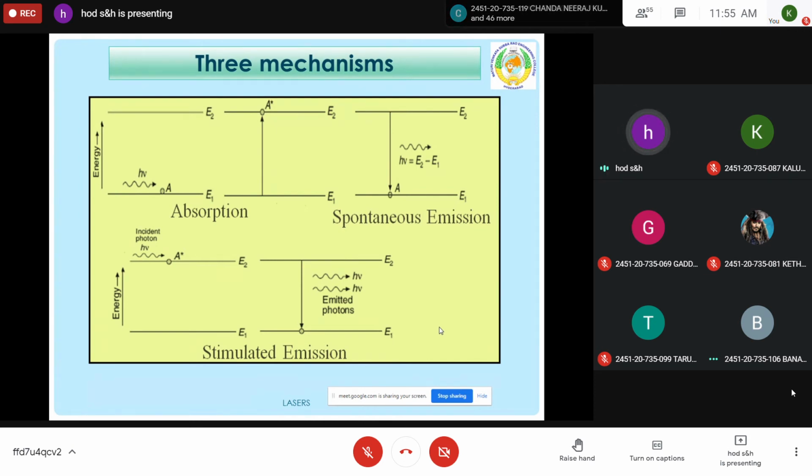In the third mechanism, the particle is in the excited state, a photon is allowed to interact with the excited atom. The atom comes down to the lower energy level, and two photons are released. This mechanism is called stimulated emission. These diagrams you should represent. Suppose you are asked to describe the three mechanisms, absorption, spontaneous emission, and stimulated emission, then with these diagrams you should explain.